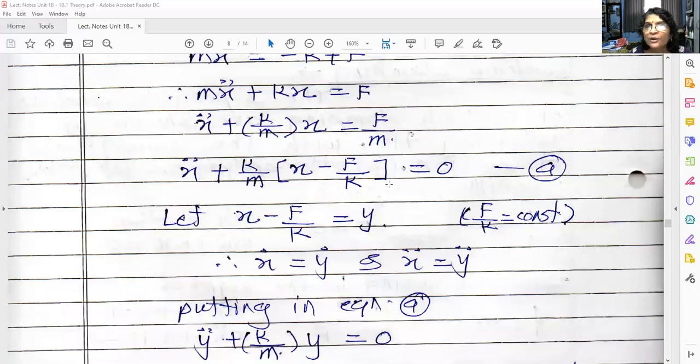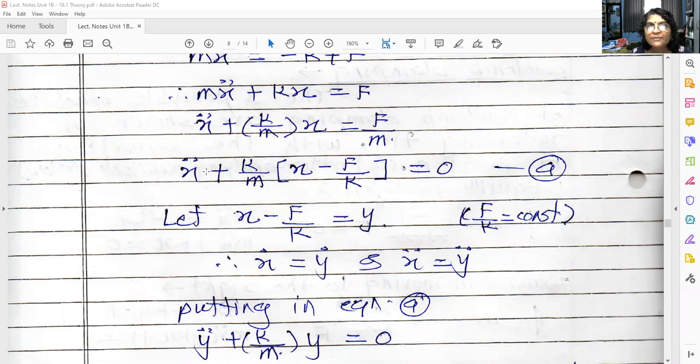Now let us assume x minus F upon k is equal to y. Because F upon k is constant: F is the frictional force which is constant, and k is the stiffness of the spring which is constant. So if we assume x minus F upon k is any other parameter, say y, and differentiate, what are you getting? x dot is equal to y dot, because F upon k is constant, and further x double dot is equal to y double dot.